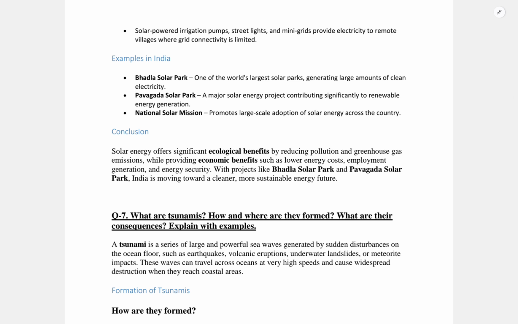As examples, Bhadla Solar Park, one of the world's largest solar parks, generates large amounts of clean electricity. Pavagada Solar Park is a major solar energy project contributing significantly to renewable energy generation. The National Solar Mission promotes large scale adoption of solar energy across the country. So this is all about it, and there are some other points you can write about the ecological and economic benefits.